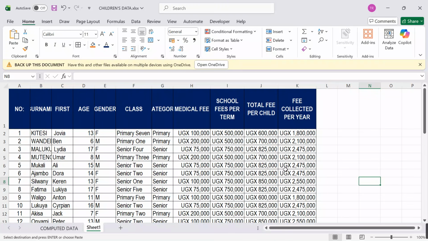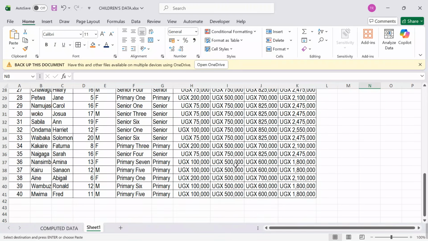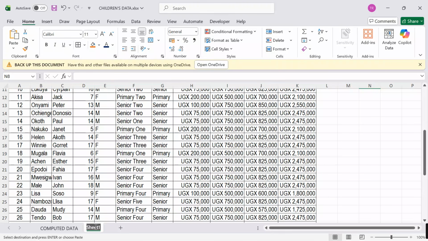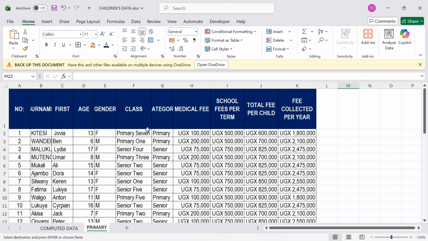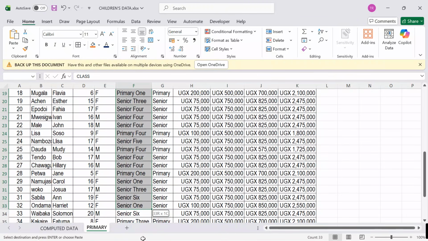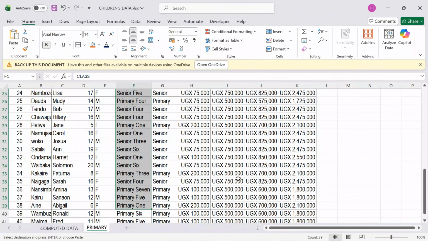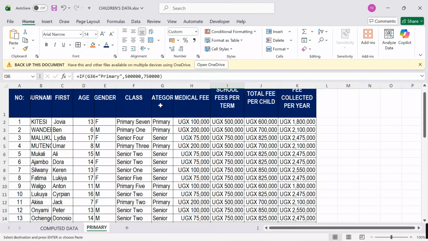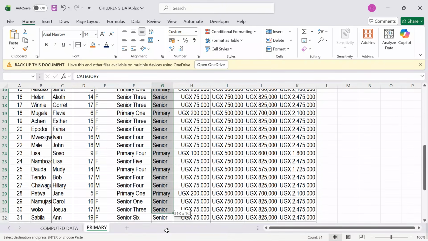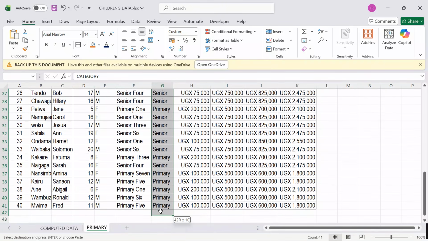At this point, I want to filter out so that I can easily see these are primary learners, these are secondary learners for easy data interpretation. Come over here, name this worksheet as primary. Yes, I'm going to name it as primary. Then I highlight the category. Yes, I'm going to take category, and then I go to the home tab under sort and filter.